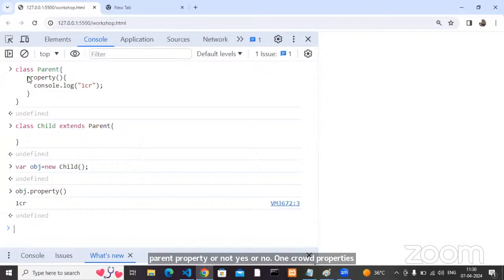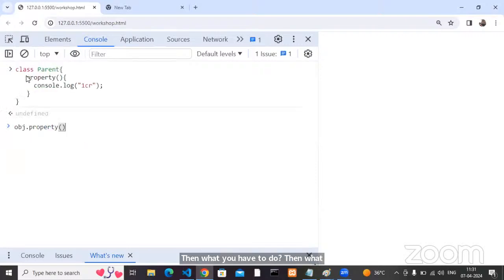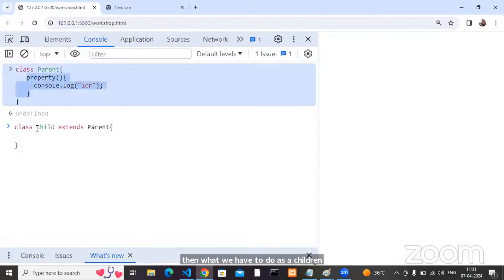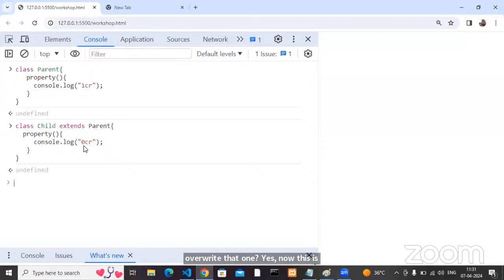But here I'm not satisfied with that 1 crore. Either I want to make it 10, or I want to make it 0, but I don't want to keep that 1 crore like that. Then what do you have to do? Come on, then what do we have to do? As a child, can I override that? Yes. Now make it 0.